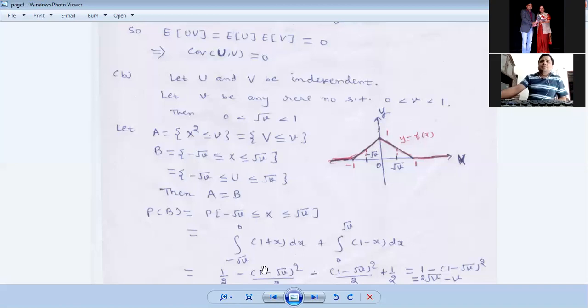And then you have to evaluate the value of these integrals, and finally you will get this integral to be equal to 2 times square root of v minus v, right? So probability of B is 2 times root v minus v, where v is any arbitrary real number between 0 and 1.